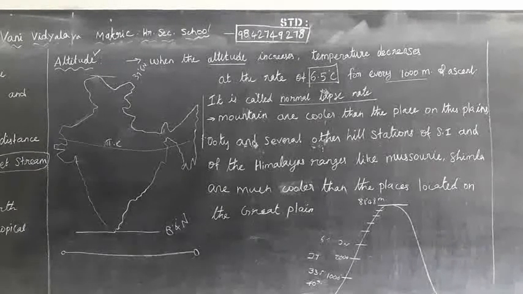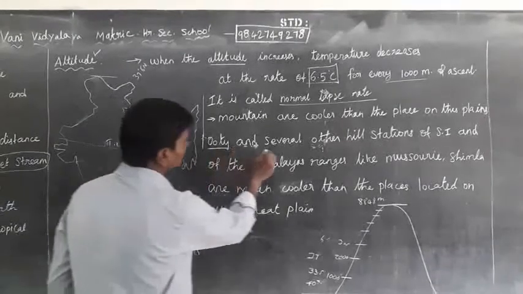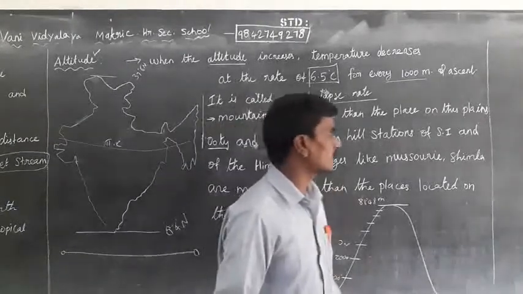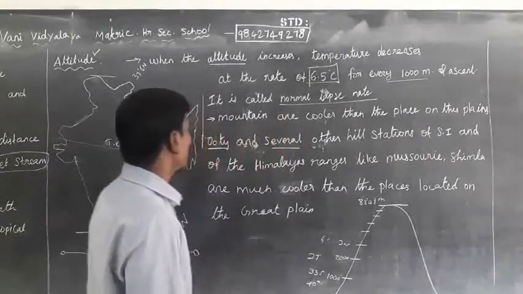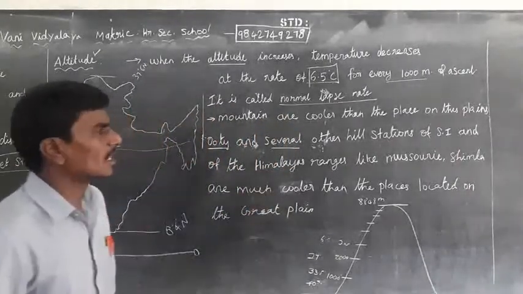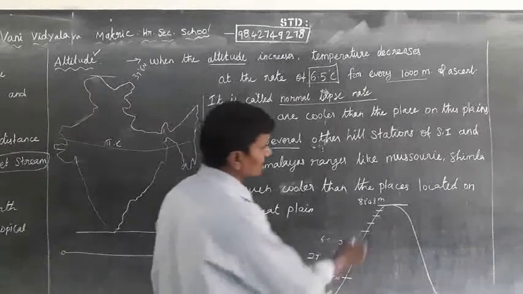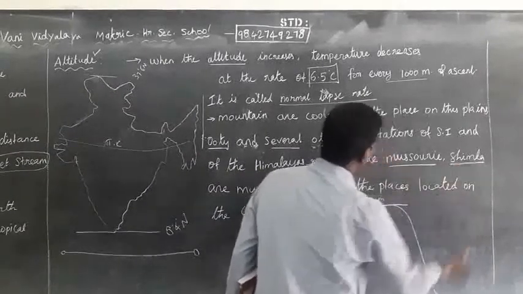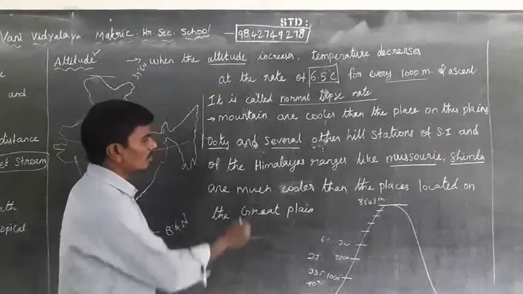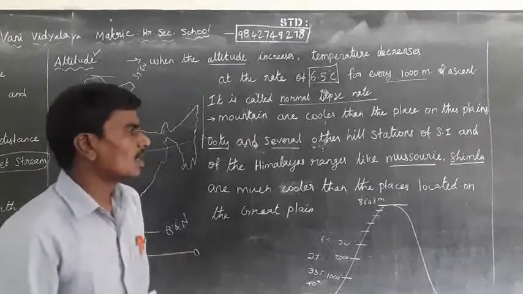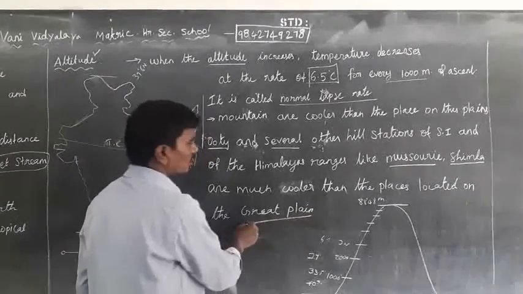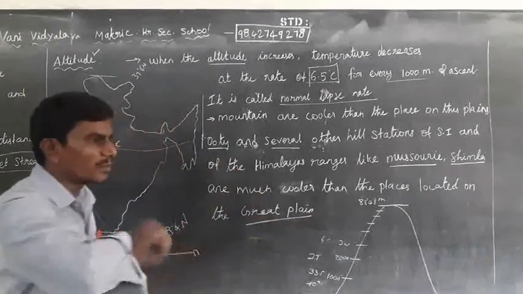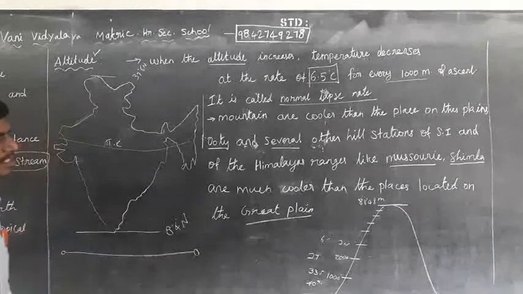For example, Ooty and several other hill stations of South India, and Himalayan places like Mussoorie and Simla are much cooler than places located on the Great Plains.